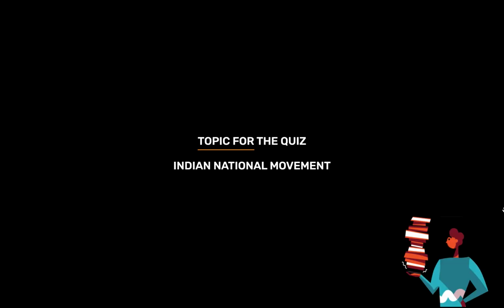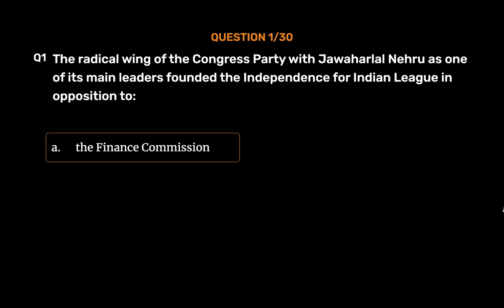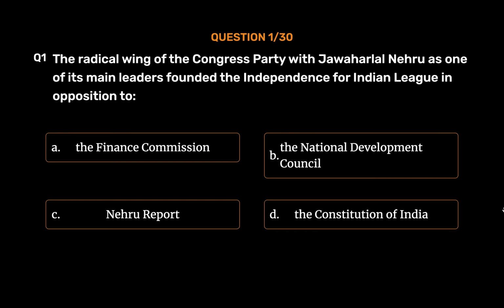Topic for today's quiz is Indian National Movement. Question number 1. The radical wing of the Congress Party, with Jawaharlal Nehru as one of its main leaders, founded the Independence for Indian League in opposition to Option A. The Finance Commission. Option B. The National Development Council. Option C. Nehru Report. Option D. The Constitution of India.